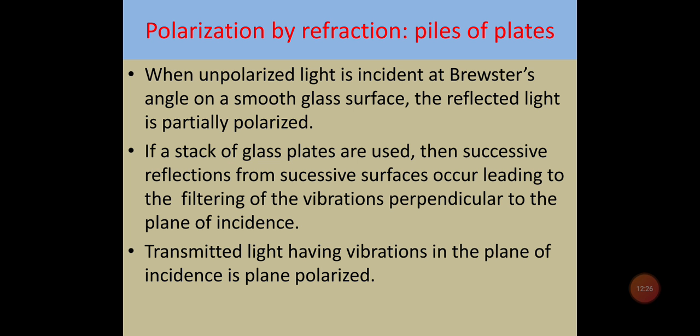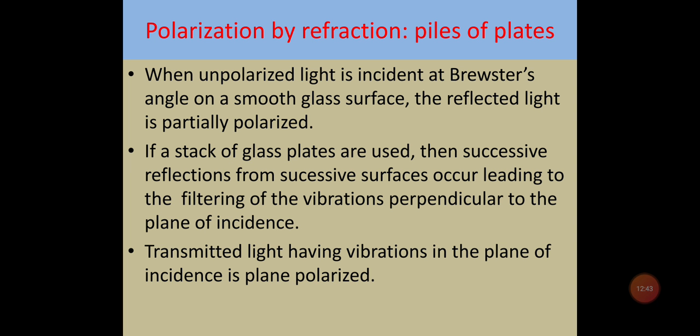You know that according to Brewster law, when a beam of light is incident on the surface of a transparent medium, then part of it is reflected and the rest is refracted into the medium. The reflected light is partially plane polarized for all angles of incidence.